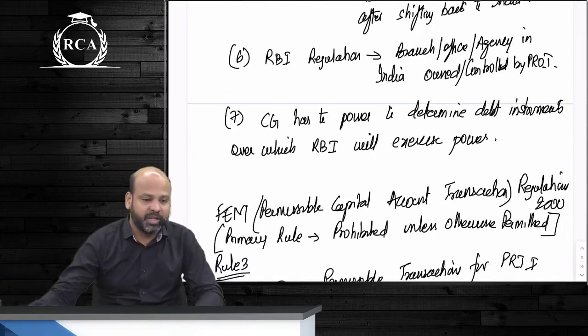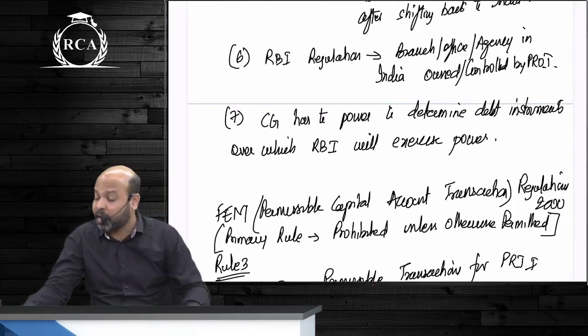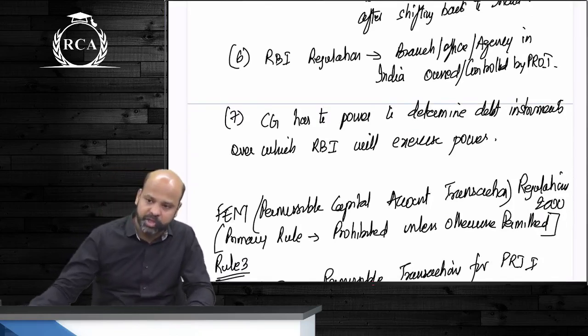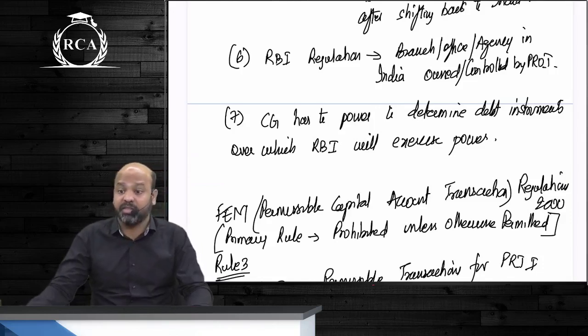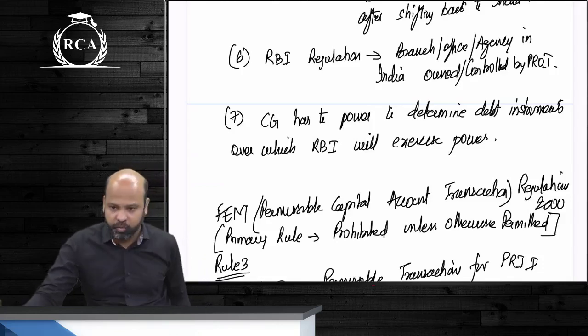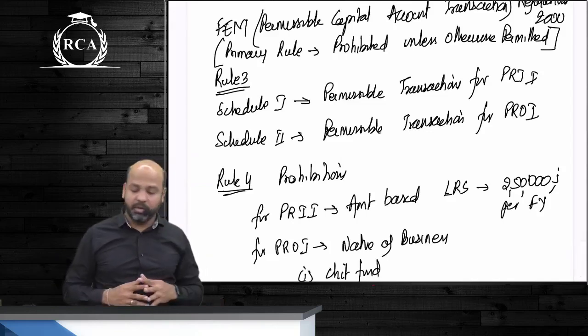Next beta comes subsection 6. Subsection 6 clearly states that any branch, office or agency beta that is operated in India owned or controlled by PROI, RBI has the power to impose regulations. Subsection 7 says that though RBI has the power to govern debt instruments, it is CG in consultation with RBI beta that will determine what are those debt instruments. Are we clear? Then beta we moved on to permissible capital account transaction rules, guys.